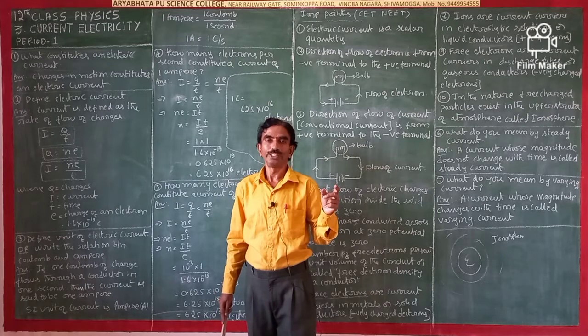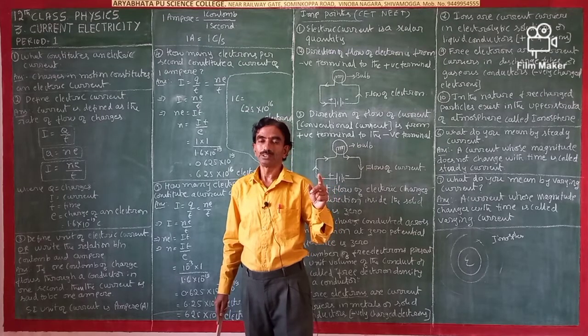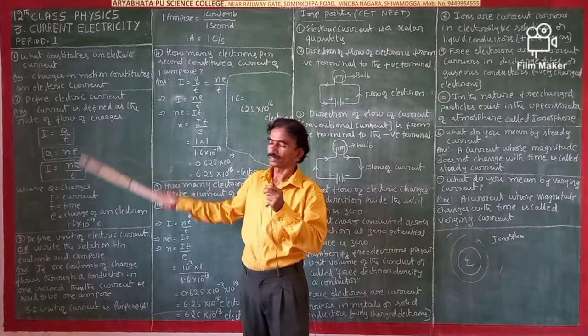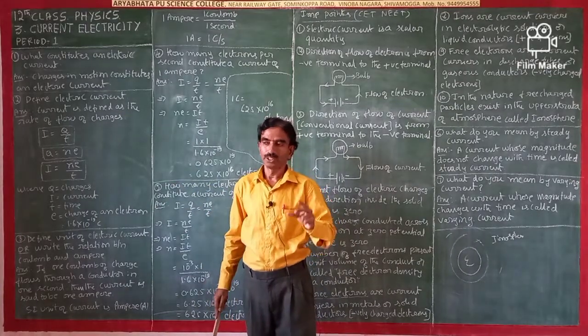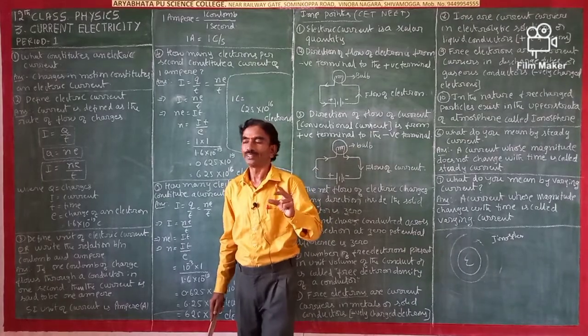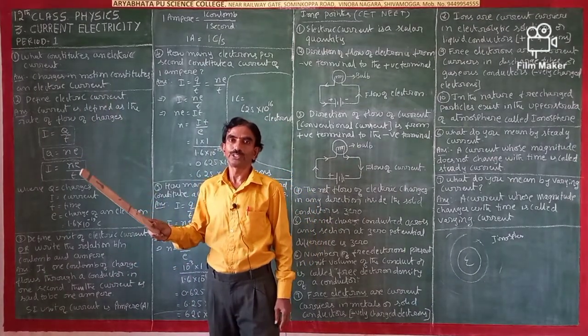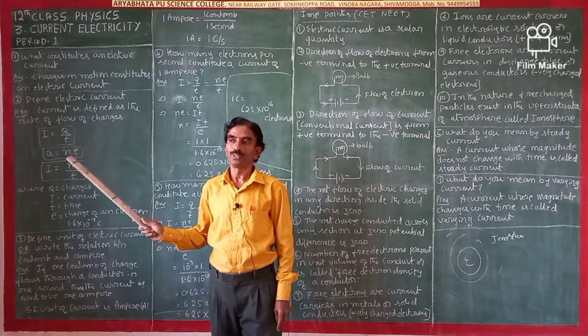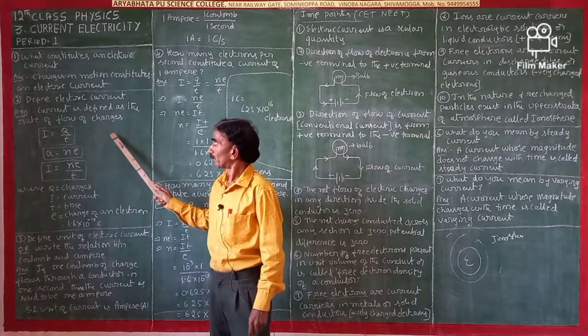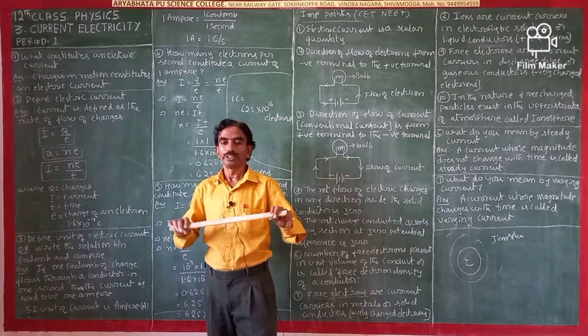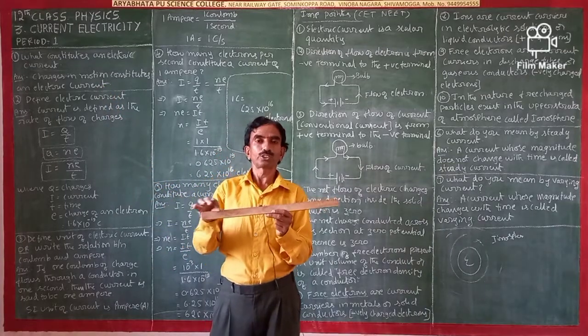In the first and second chapters, you studied electric charges at rest. In these chapters, you are going to study charges in motion in a conductor.